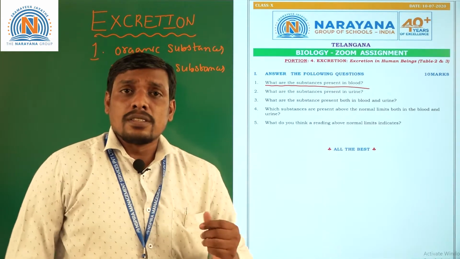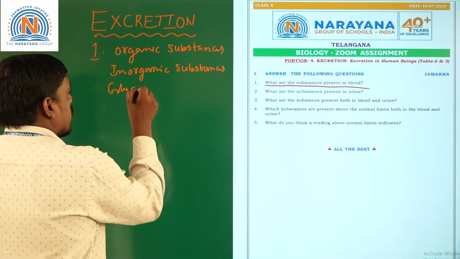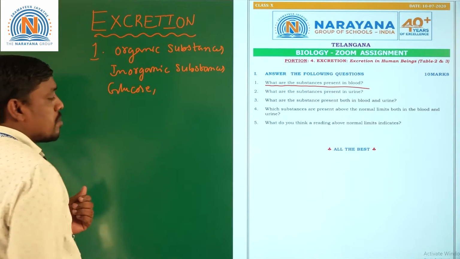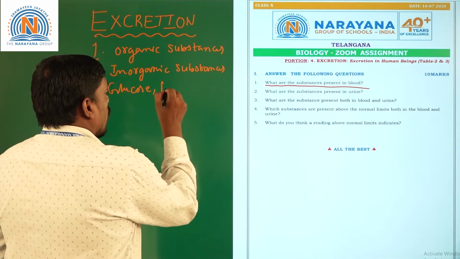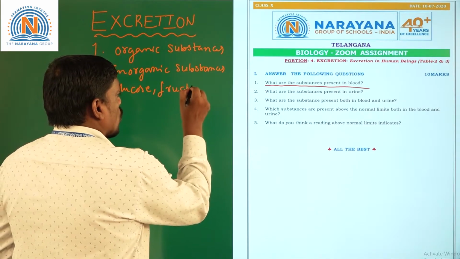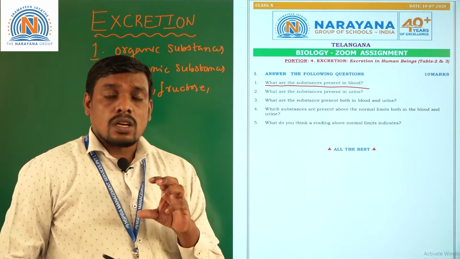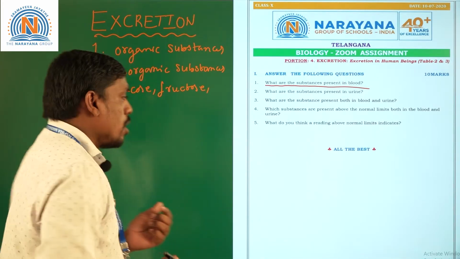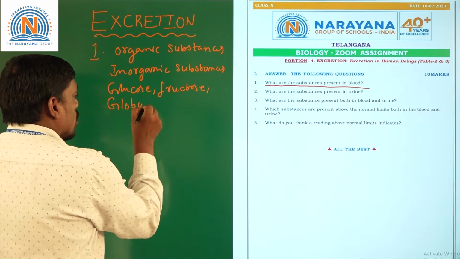The organic substances are like glucose. Glucose is considered as one of the organic substances, and also other kinds of organic substances like fructose. Glucose and fructose are organic components. Even some of the proteins like globulins.